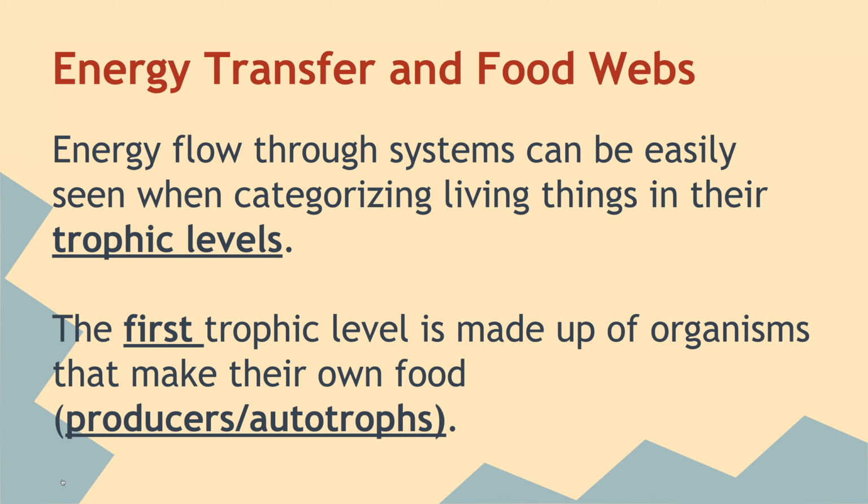All right, so energy transfer in food webs. Energy flows through systems can be easily seen when categorizing living things into their different trophic levels. Basically, the trophic levels are made up of organisms that are similar. The first trophic level is made up of organisms that can make their own food. Another name for these organisms is producers. They can produce their own food, or autotrophs. So producers or autotrophs make their own food. These are plants that undergo photosynthesis and make their own food, and so on.